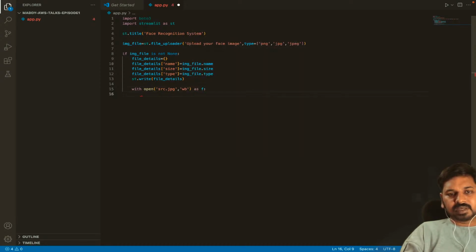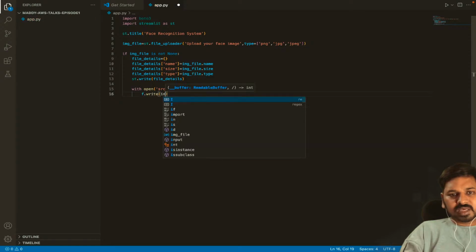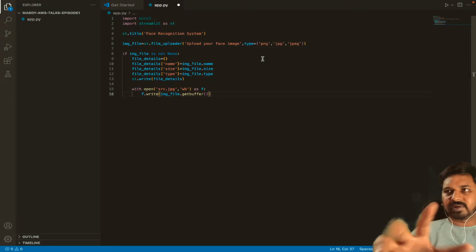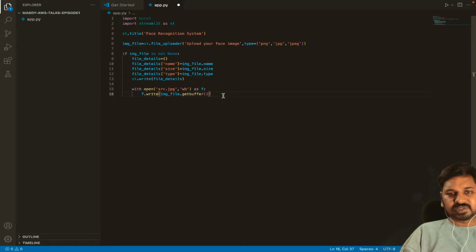Okay, so f.write of image_file.get buffer, so that the details, whatever the pixel values are there, will be returned to the image called src.jpg. Okay, then what I'm doing here is I'm just saving the image file. So up to here what I'm trying to do, I'm trying to save the image file.